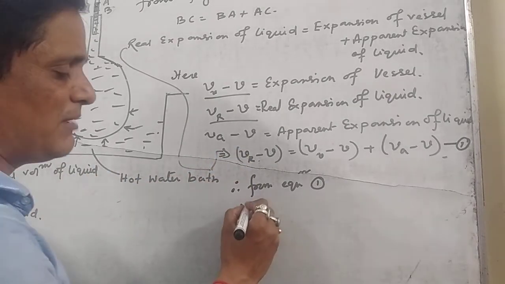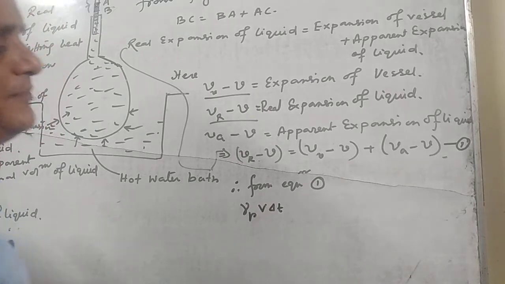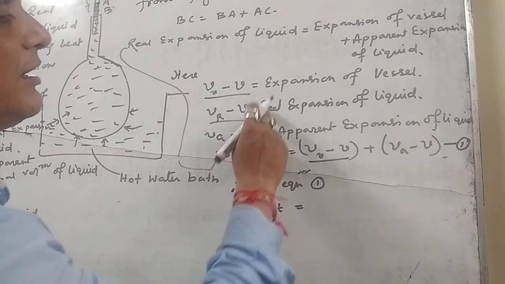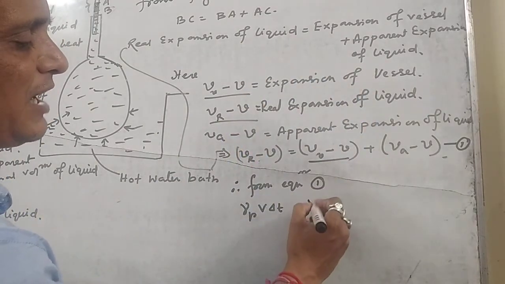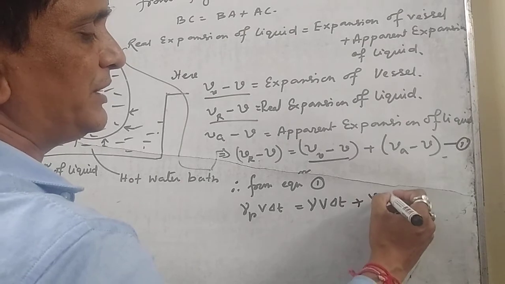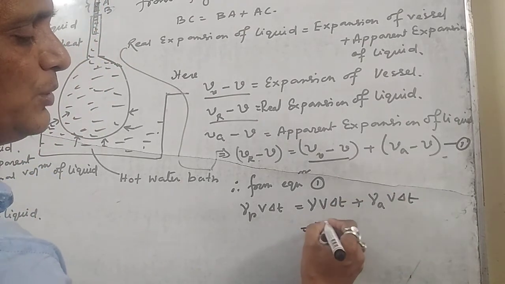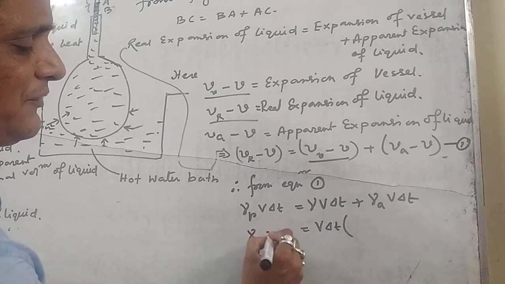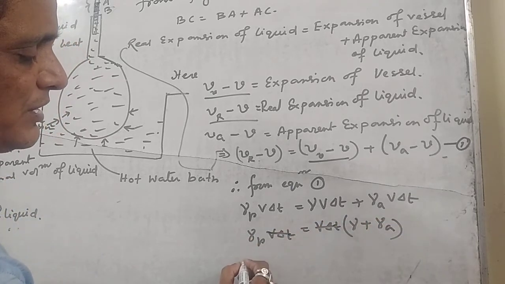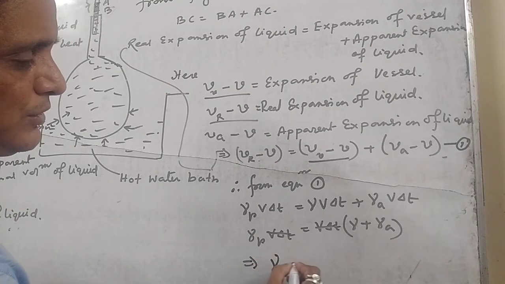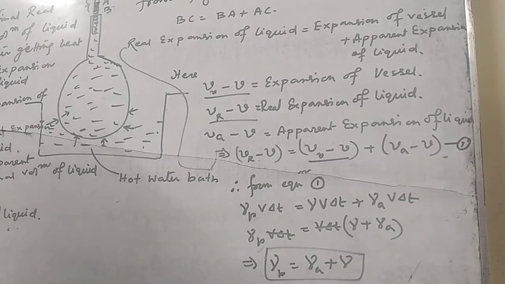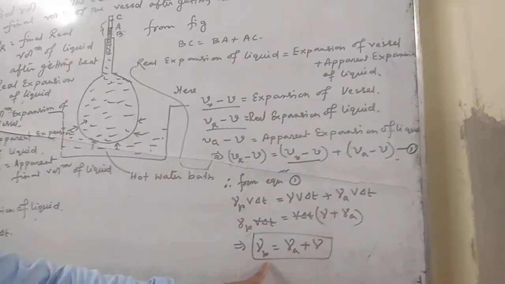We got gamma suffix R into V into delta T, equal to the expansion of the vessel, gamma into V into delta T, plus gamma A into V into delta T. Let us take V delta T common. So we get gamma R equals gamma plus gamma A, as V delta T cancels out. This gives the relation between gamma R, gamma A and gamma.